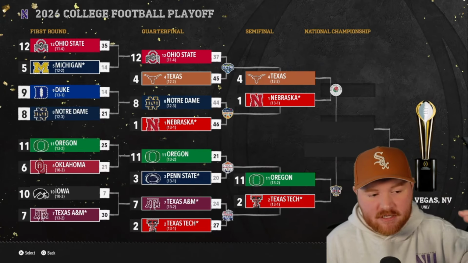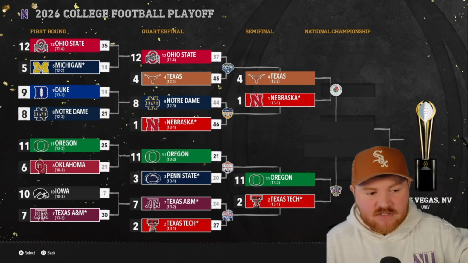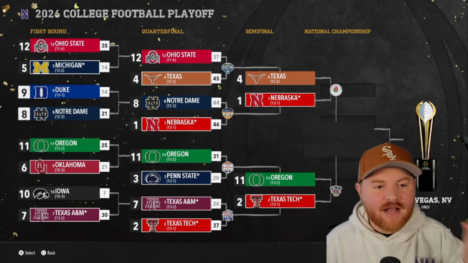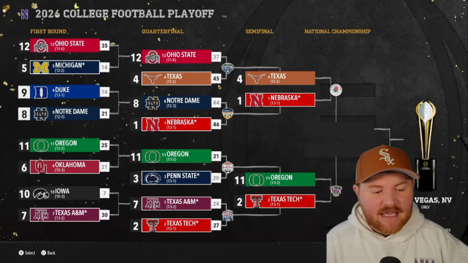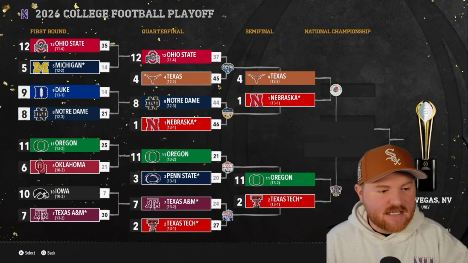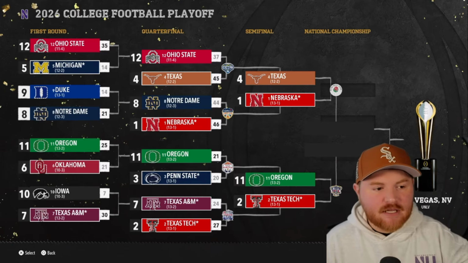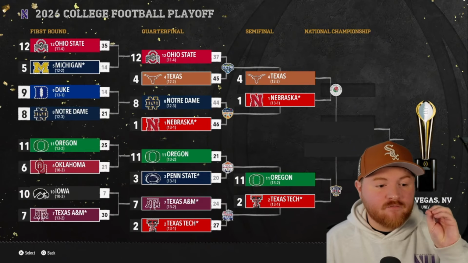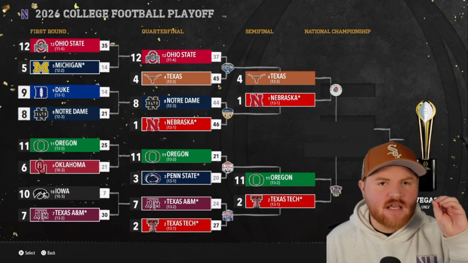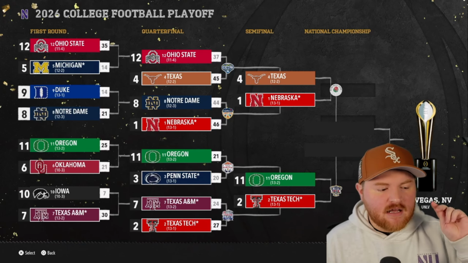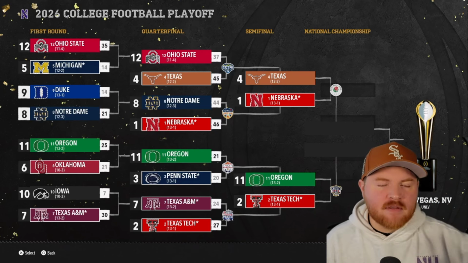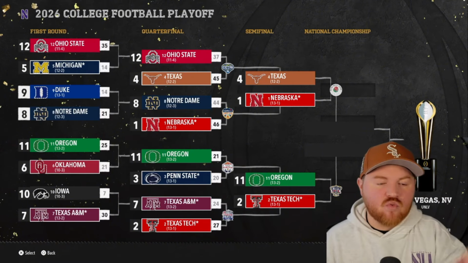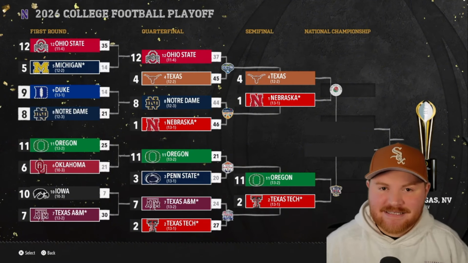So we have 4 former Big 12 teams, 2 current Big 12 teams, a Big 10 team, and a Pac-12 team, all vying for a spot in the national championship game in Vegas. It'll be very interesting to see. Texas Tech and Texas A&M played in the Big 12 championship game, so it could be a rematch. Right now, the Big 12 is kind of in the driver's seat if they win that game for the top team, because they've had 2 teams with a bye in each of the first 2 seasons, and they could very well have at least 1 team in the national championship game this season.